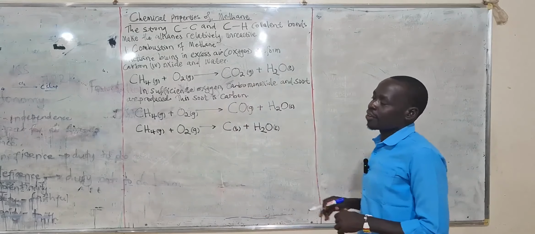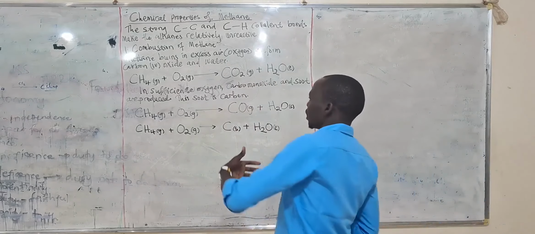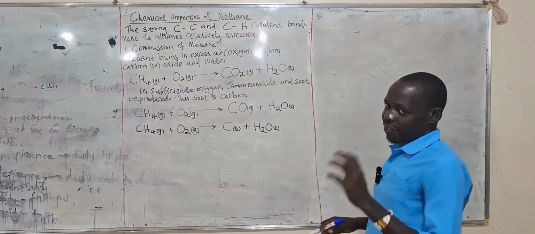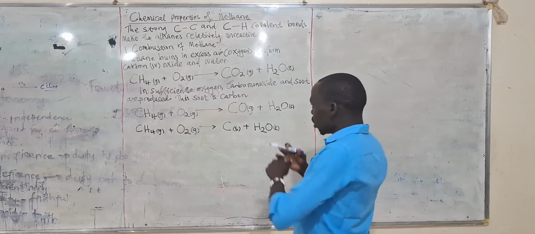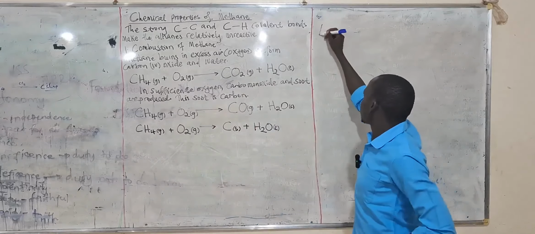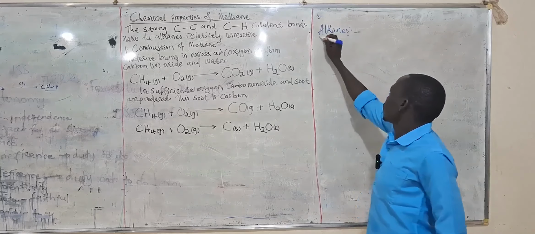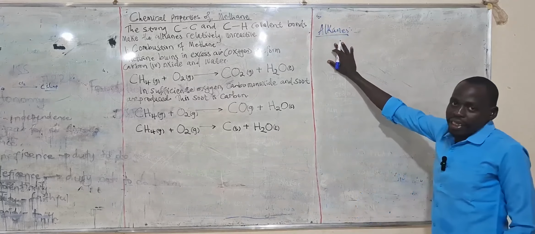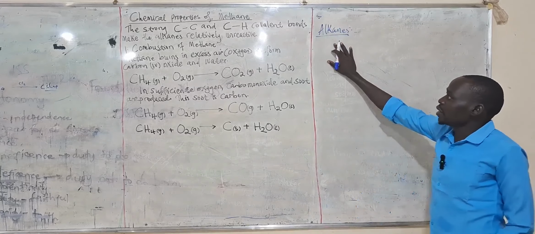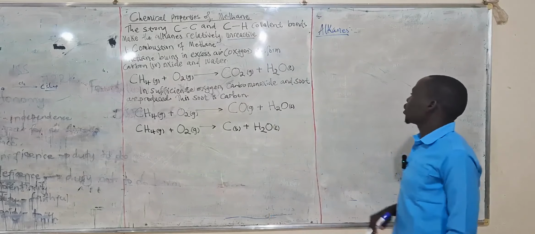How does this methane behave chemically? In other words, how does it react with other substances? That's what we are meaning here. So when we look at alkanes themselves, these organic compounds or hydrocarbons, they are relatively what? Unreactive. Why? Because the explanation is very simple.